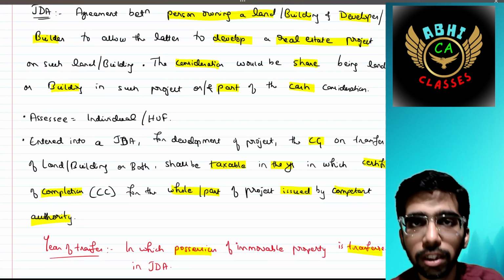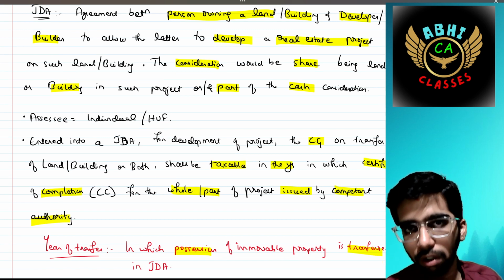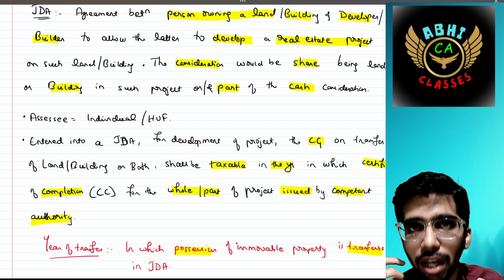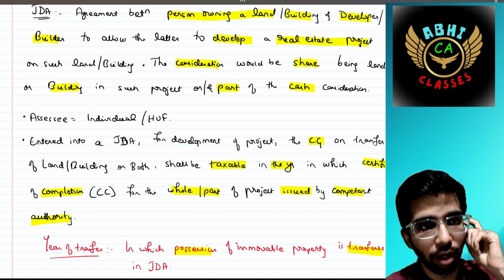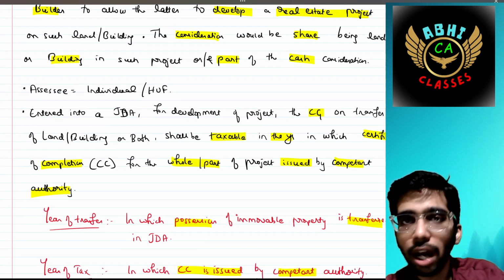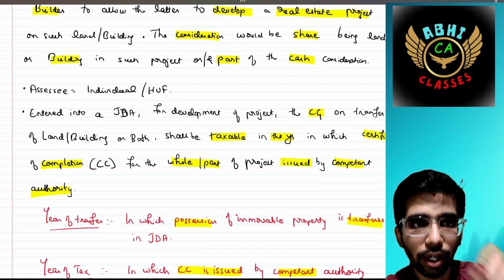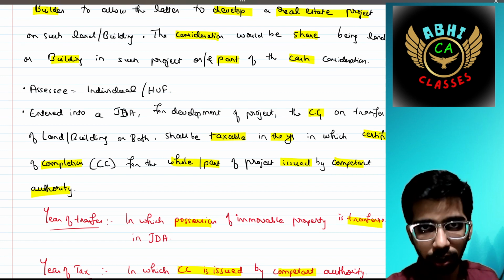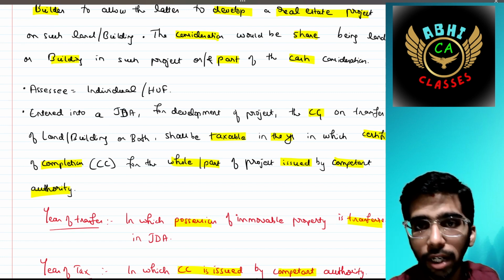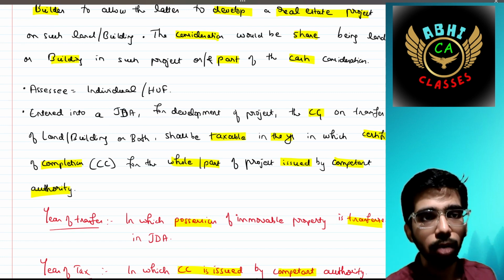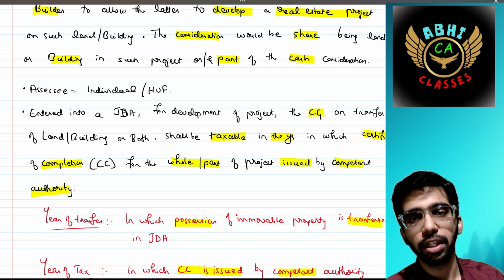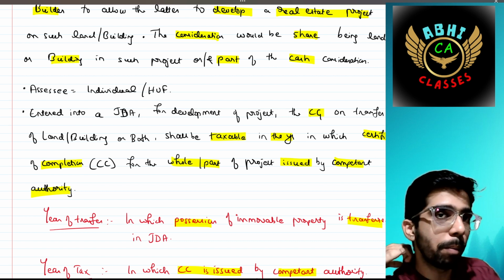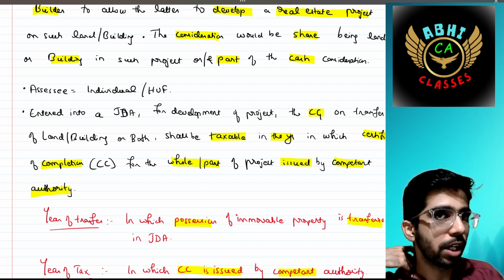Then for whom is this applicable? The assessee should be an individual, I being an individual, or a HUF, who has entered into a JDA for development of a real estate project. The capital gain on transfer of land or building shall be taxed in the year in which the certificate of completion is received from the respective municipal authority, because the building has to be constructed, right?